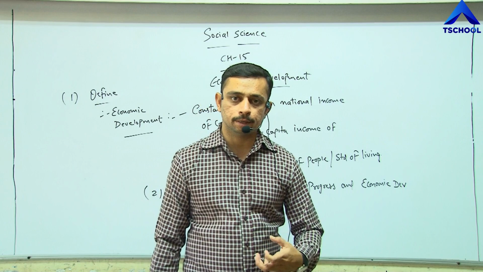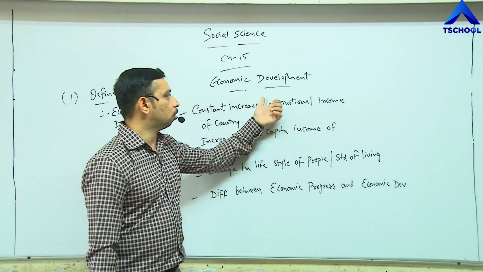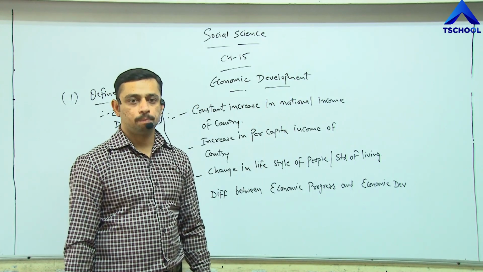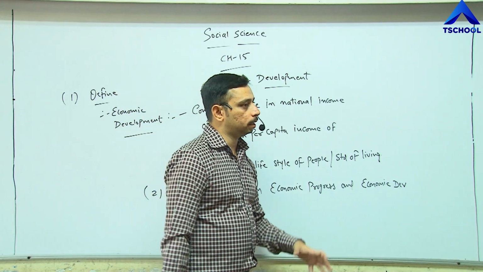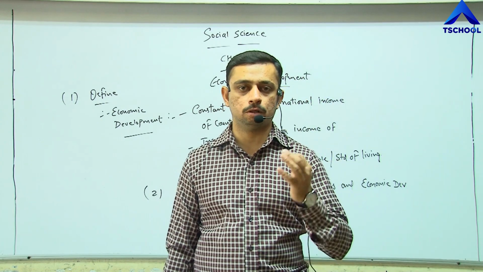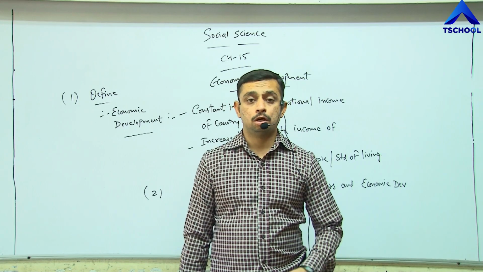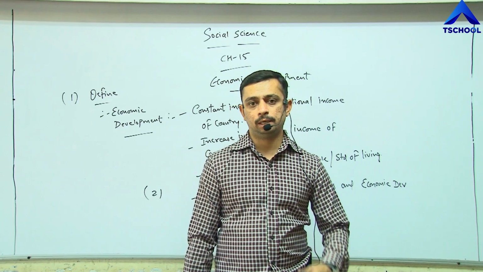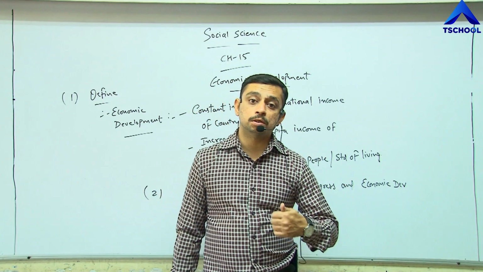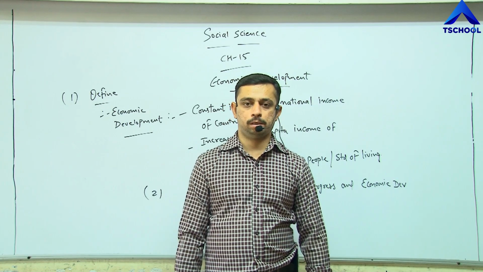And when all these things take place at one point of time, that is known as economic development. In simple terms, economic development means a materialistic thing, that is money, should be kept revolving in the market. That leads to the development of the nation, that leads to the development of the individual, and that leads to the increase in standard of living. That is known as economic development.